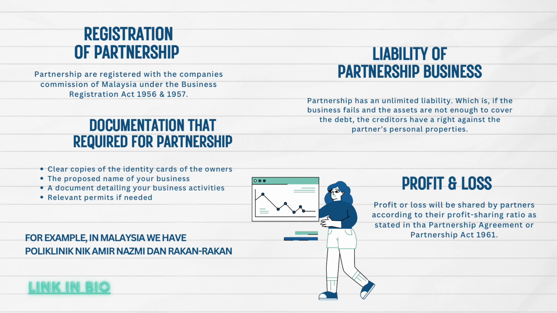A partnership business has unlimited liability, which means if the business fails and the assets are not enough to cover the debt, the creditors have a right against the partners' personal properties. Profit and loss for partnership will be shared by partners according to their profit sharing ratio as stated in the partnership agreement or Partnership Act 1961. For example, a partnership business in Malaysia, we have Polyclinic Nik Amir Nazmi dan rakan-rakan.